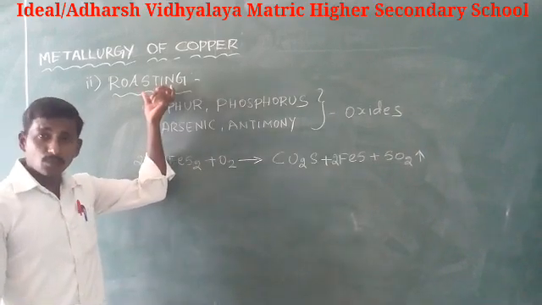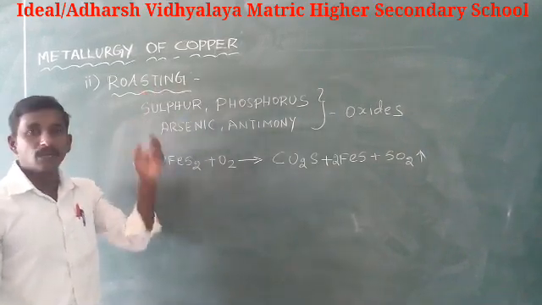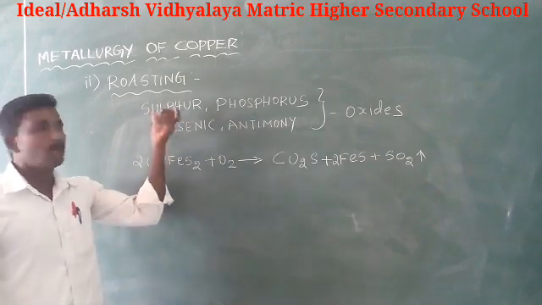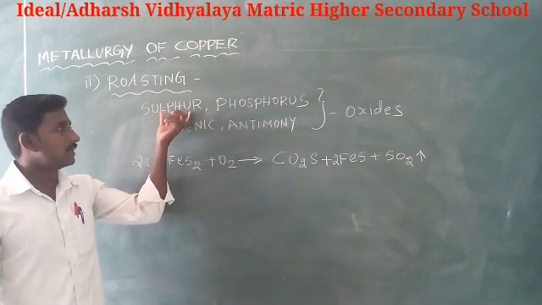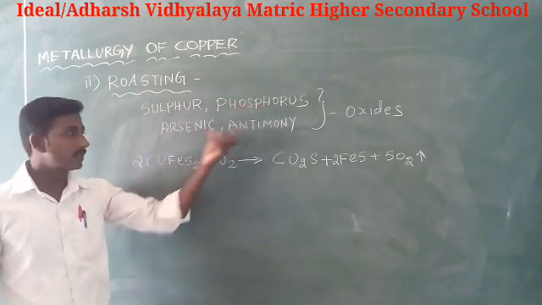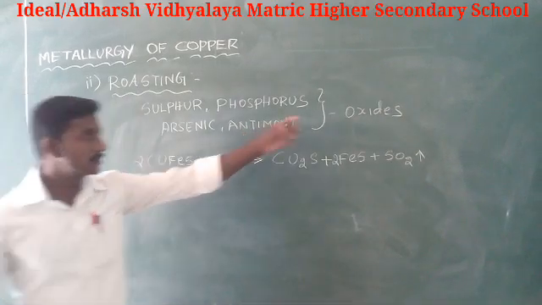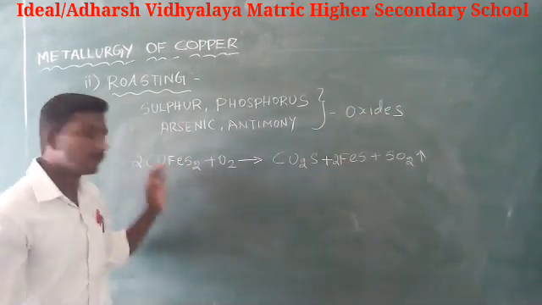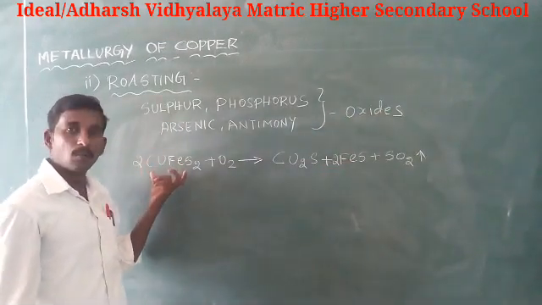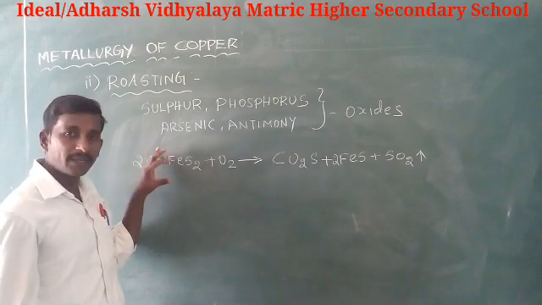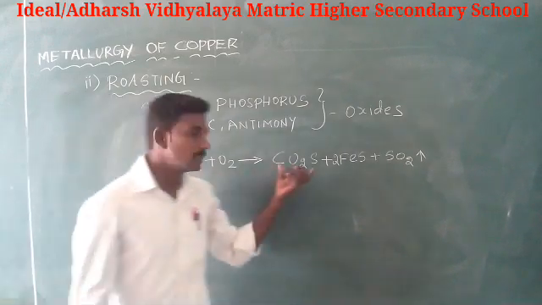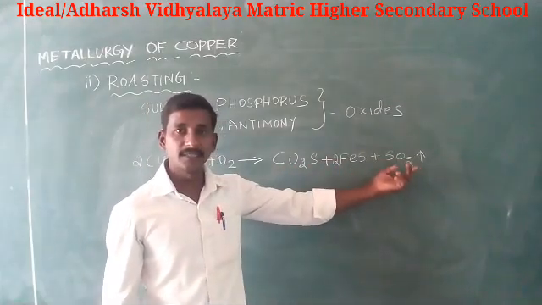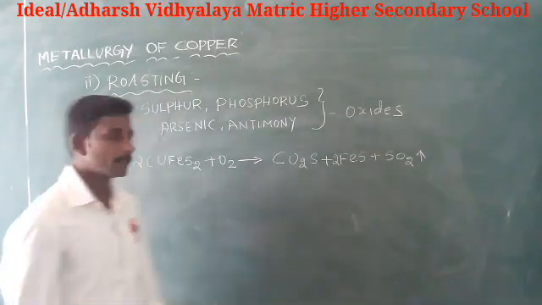During roasting, the volatile impurities are removed, and impurities like sulfur, phosphorus, arsenic and antimony are converted to their oxides. Finally, the copper pyrite is partially converted to sulfates of copper and iron, and sulfur dioxide is liberated.